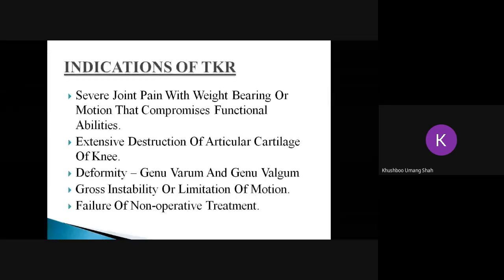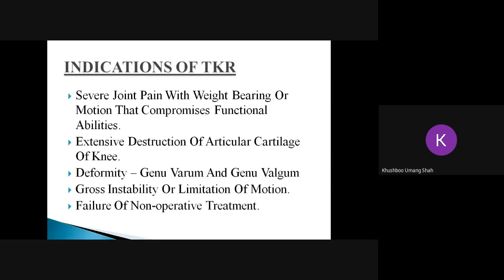Indications for TKR. What are the indications of total knee replacement or total knee arthroplasty? First is joint pain. Any patient who is having arthritic changes, the most important complaint the person will have is pain in the joint. The person won't be able to bear weight because of the pain. The second is destruction of the articular cartilage of the knee joint, because of which the person will complain of pain. Third, because of excessive pain and decreased weight bearing, the alignment of the knee will be completely changed. So the person may develop genu varum or genu valgum, that is, deformity of the knee joints.